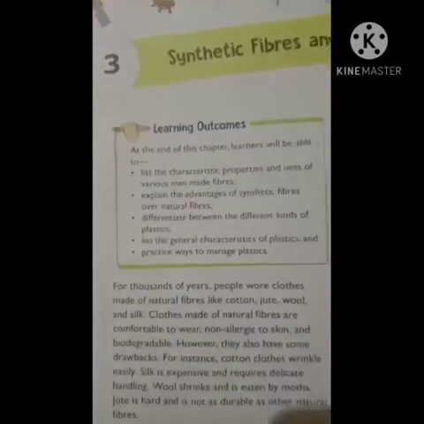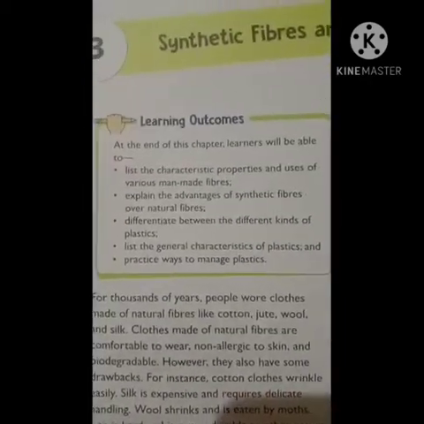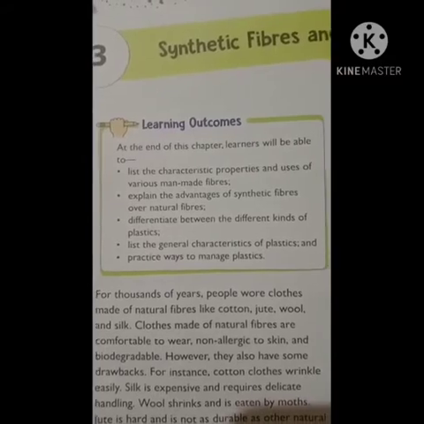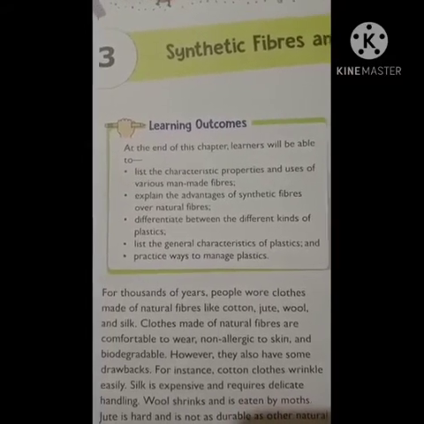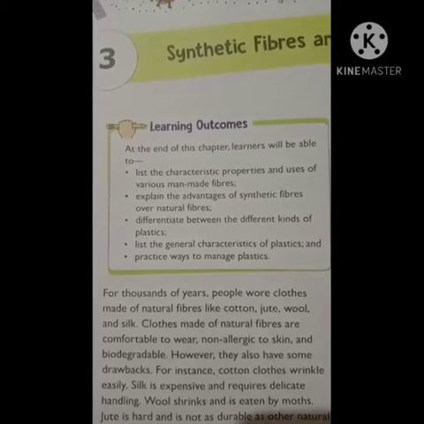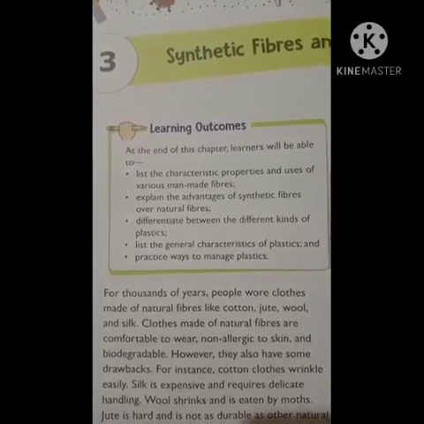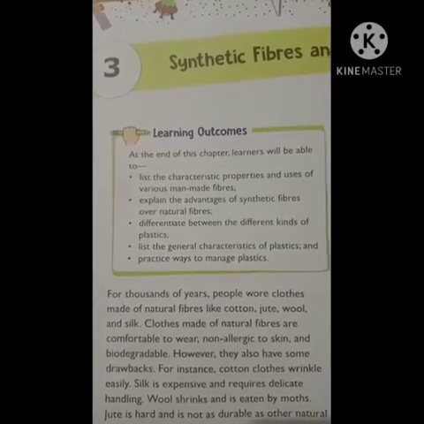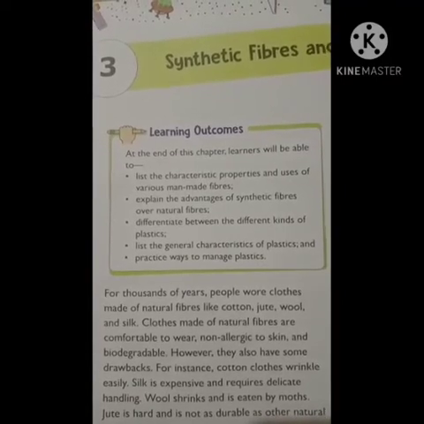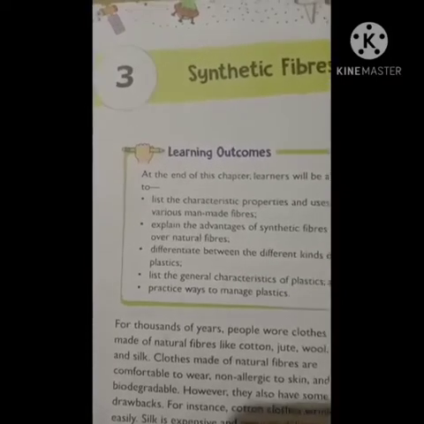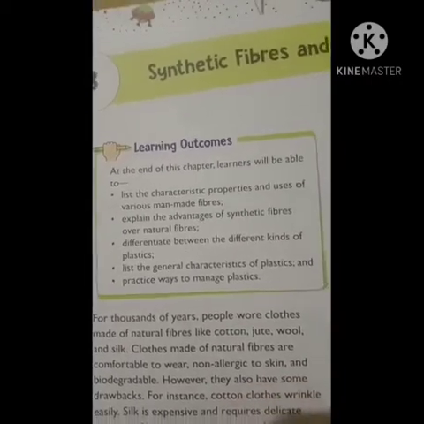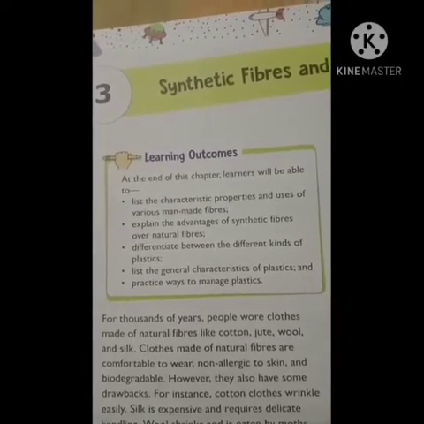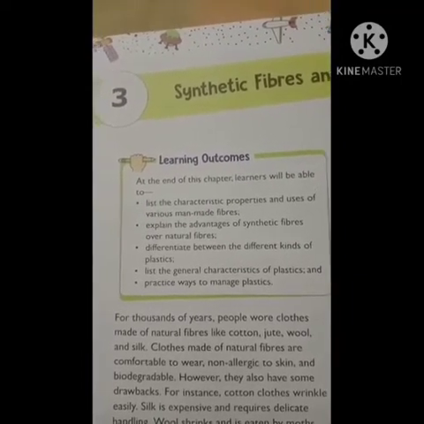So main learning outcomes. After you finish with this lesson, you will be able to list out the characteristic properties and uses of various man-made fibers, and you will be able to explain the advantages of synthetic fibers over natural fibers. You will also be able to answer the difference between different kinds of plastic, and you will list out general characteristics of plastic and also practice ways to manage plastics. So this is the learning outcome. After learning this overall chapter, you will be able to answer all these types of questions. Okay, you will be thorough with all these concepts.